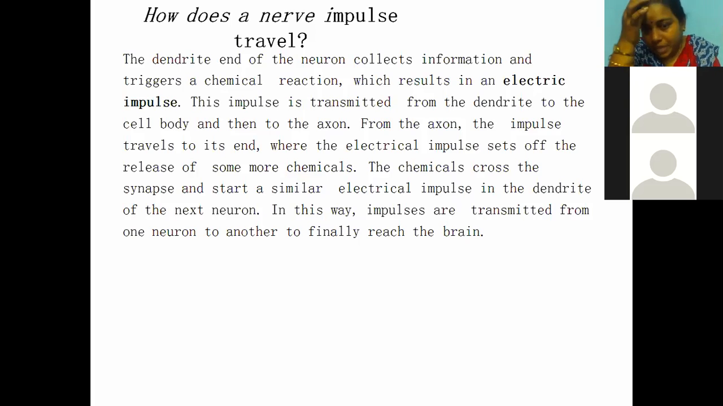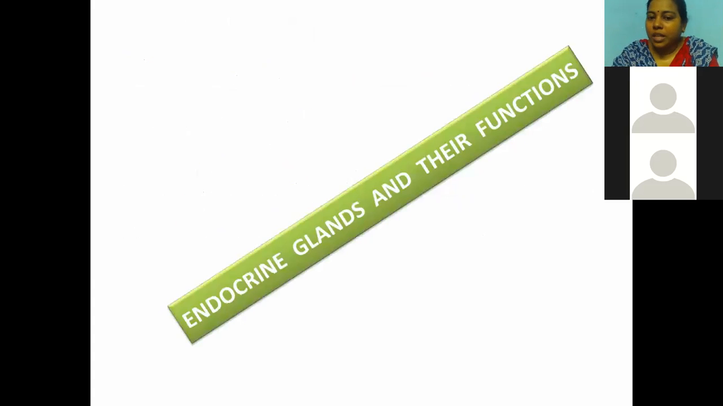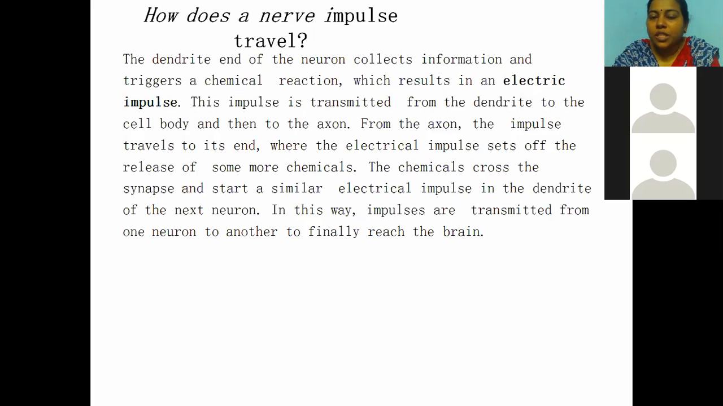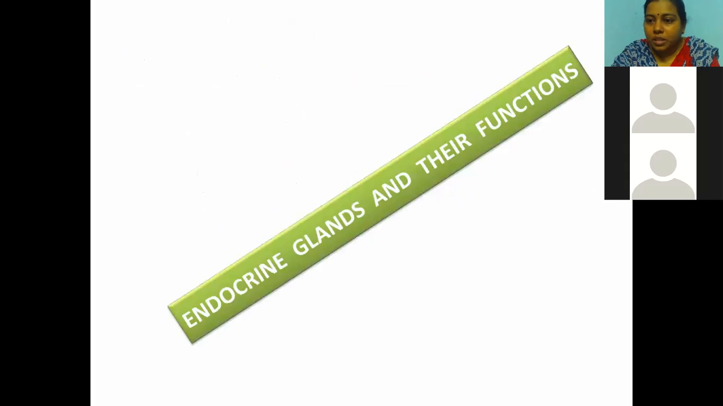Understand? Okay. So from the axon, the impulse travels to its end, where the electric impulse sets off the release of some more chemicals. The chemicals cross the synapse and start a similar electric impulse in the dendrite of the next neuron. So in this way, impulses are transmitted from one neuron to another neuron. So there is an association of chemicals, neurotransmitters we can call them. So this is about the nervous system, children. I hope you understood the lesson.